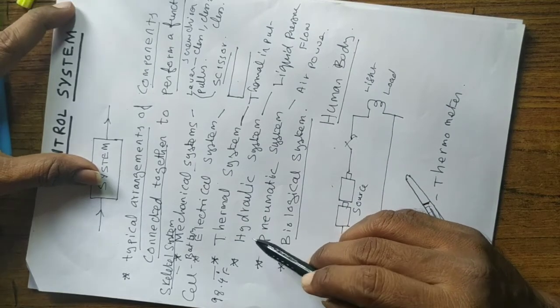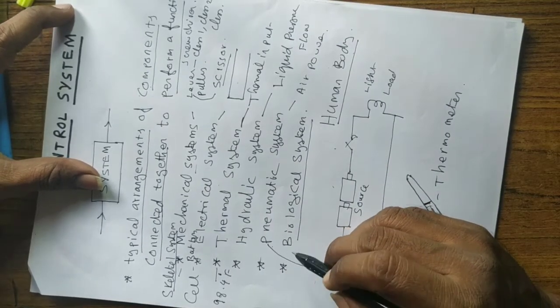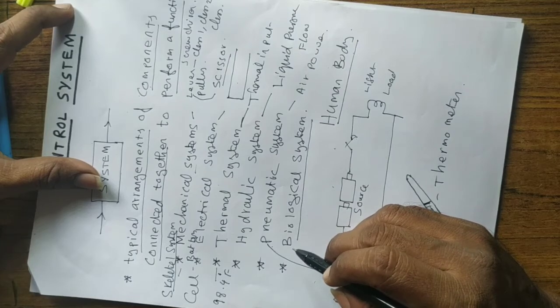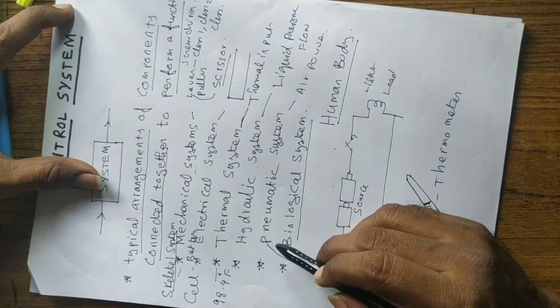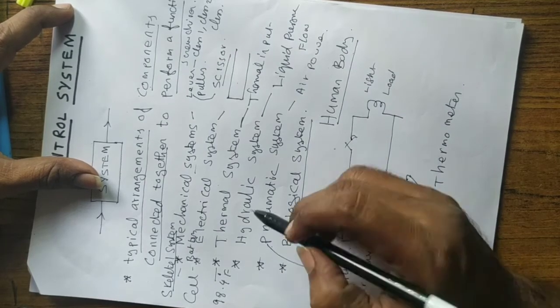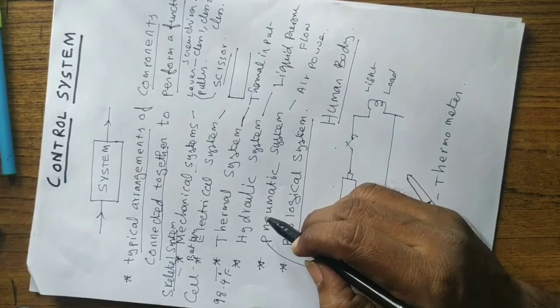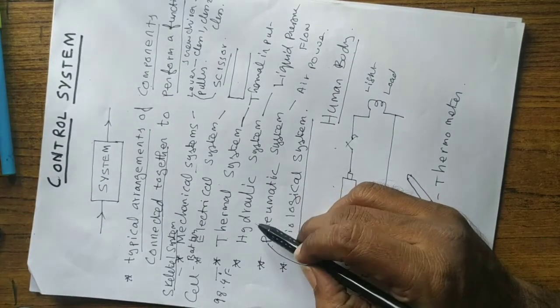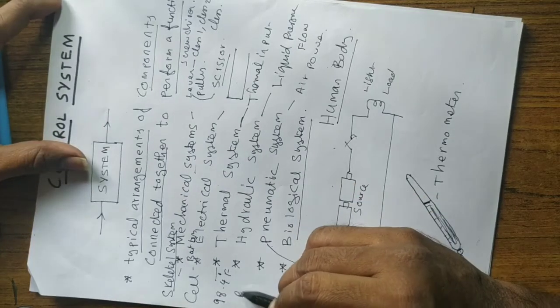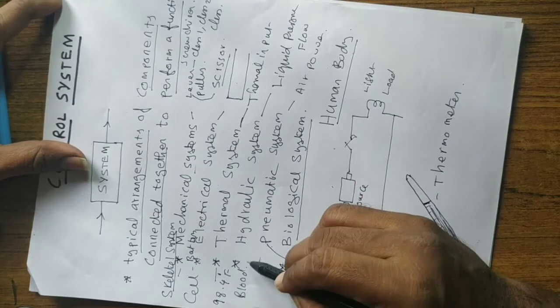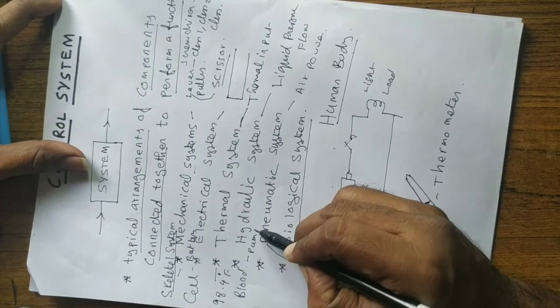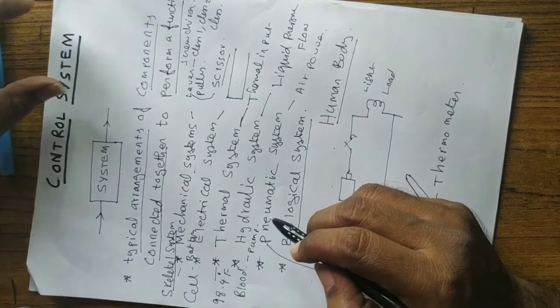And a hydraulic system, of course, in our body. Throughout the body, from head to foot, the hydraulic liquid flowing is blood, right? Blood is being pumped by a pump. It's called the heart.